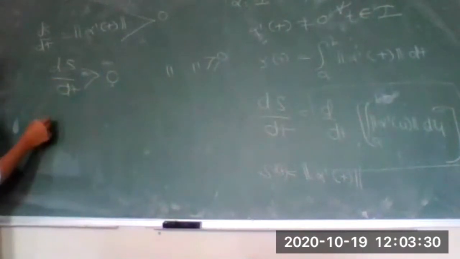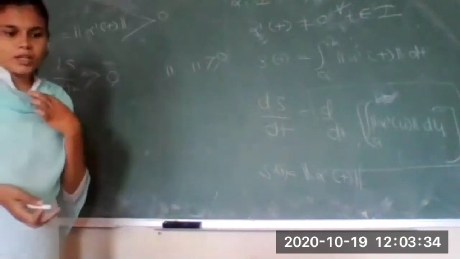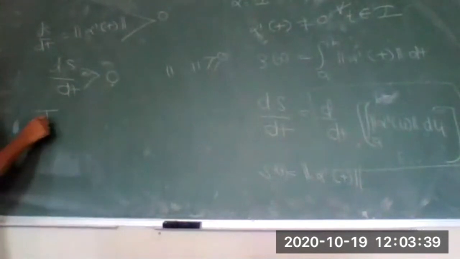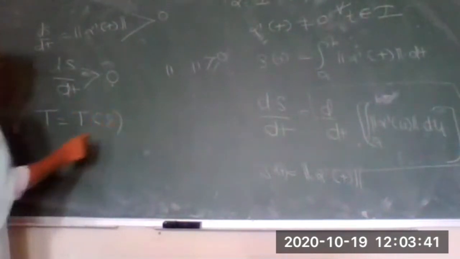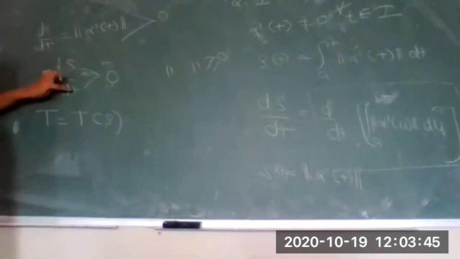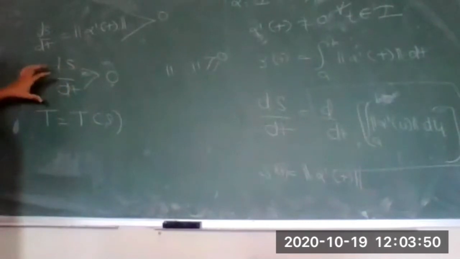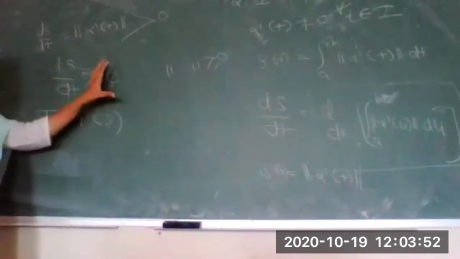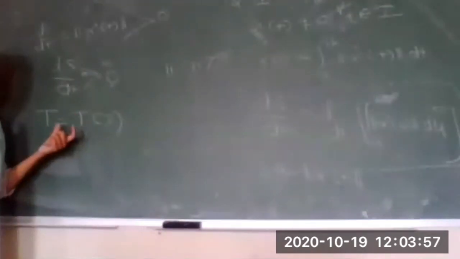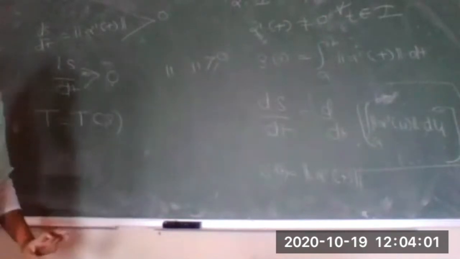If this function is greater than 0, I can say there exists a reciprocal for this function. Since we have differentiated the arc length s with respect to t, if this function is strictly greater than 0, there exists an inverse function, which I name t is equal to t of s.